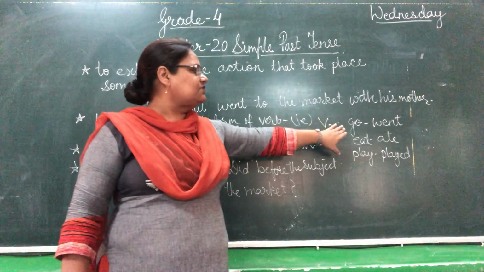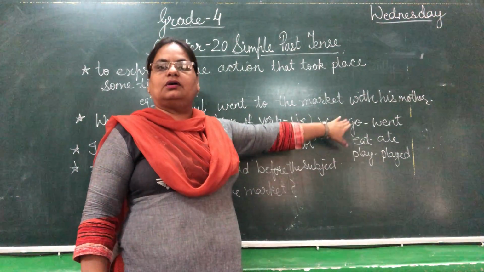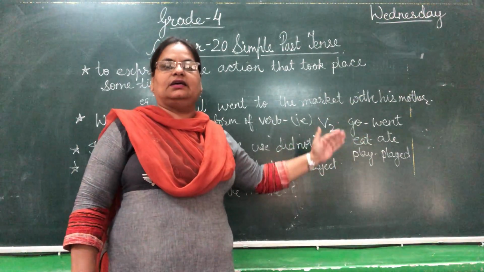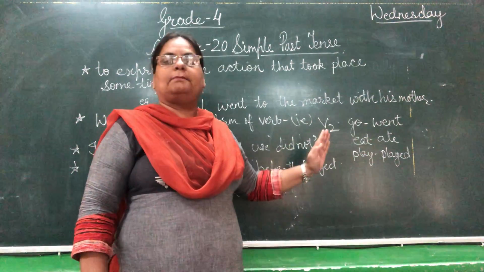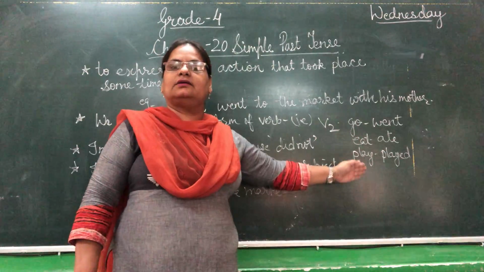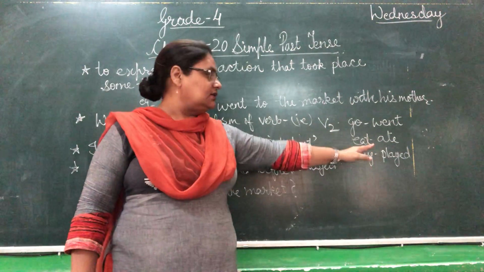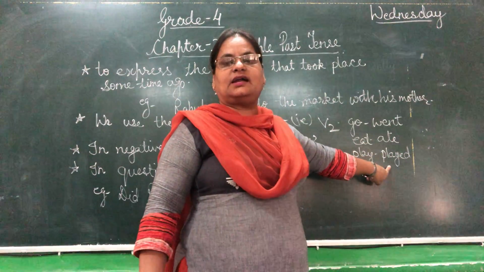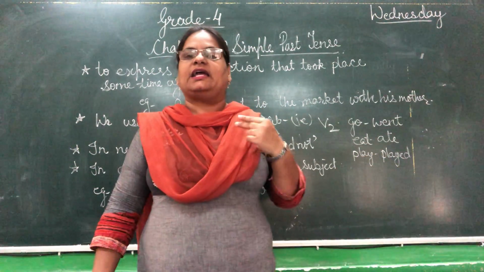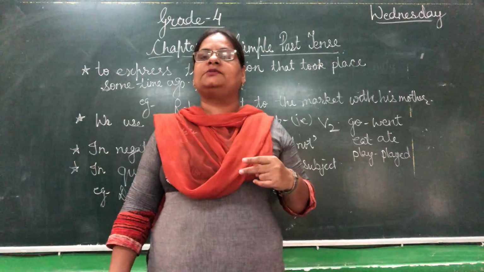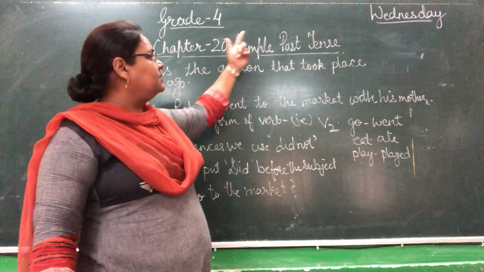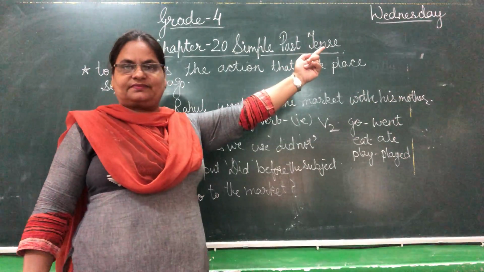So our first form is go, second is went. Go, went. Eat, ate. Play, played. Dance, danced. So these went, ate, played, these are the verb's second form, and we use these forms of verbs to tell about our sentence in simple past tense.